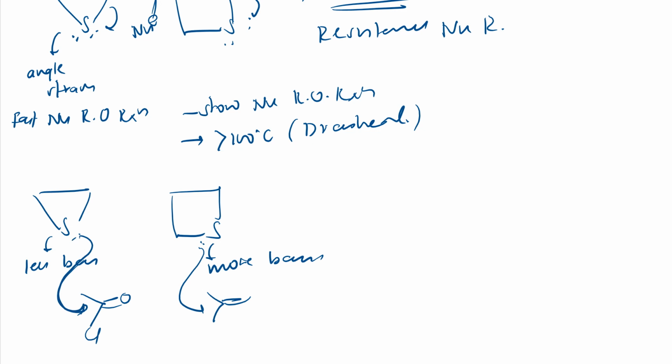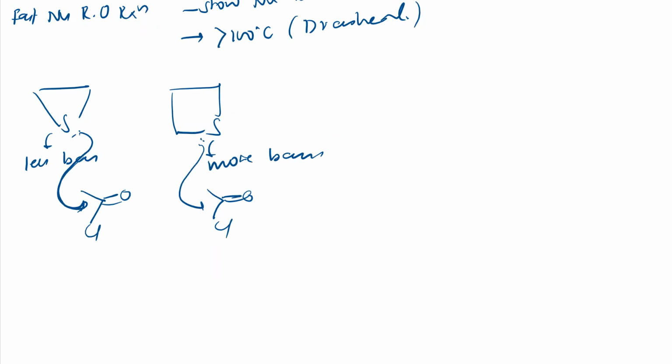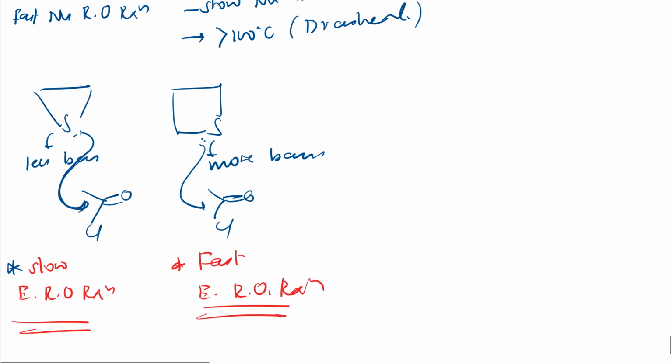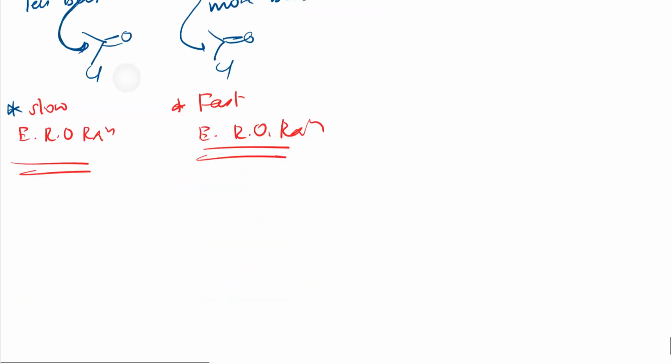So that reaction will be a slow electrophilic ring opening reaction, whereas this one is a fast electrophilic ring opening reaction. These things I have explained, so I made it a little fast here. I hope you got it, right? Let us see the reactions.